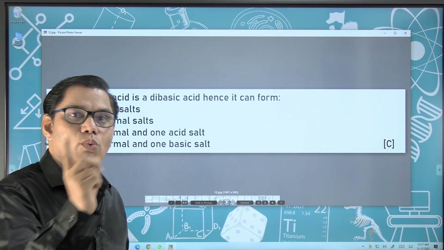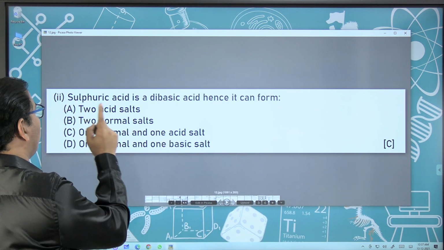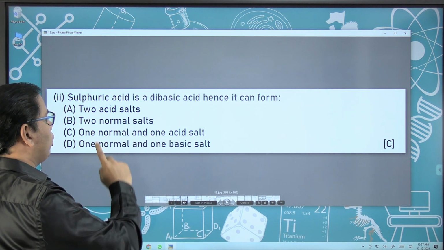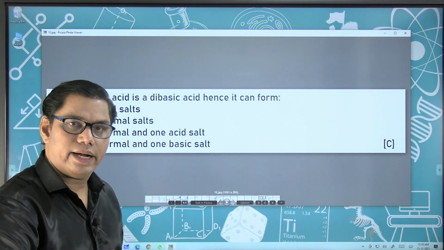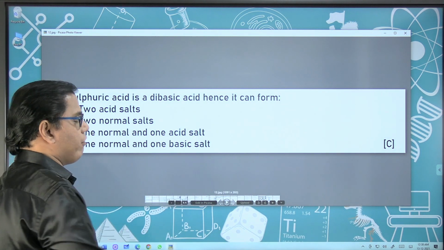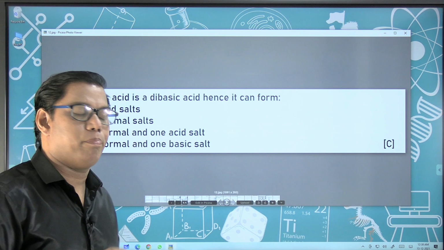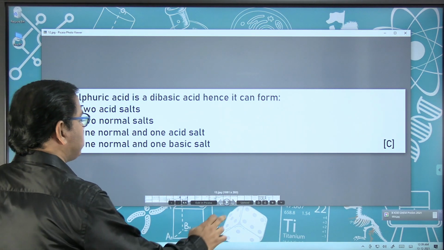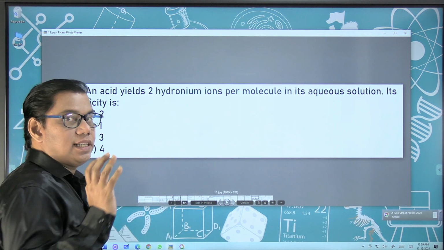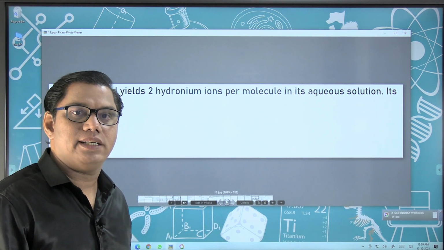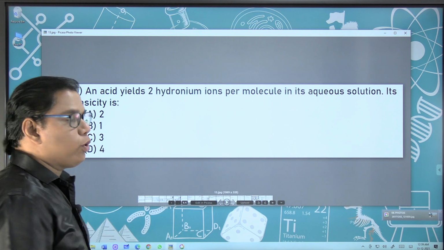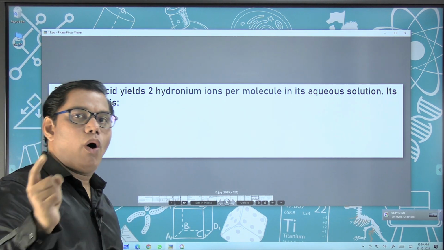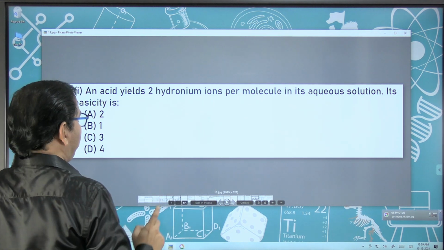So what does it give? One hydrogen ion gives you acidic salt and the other hydrogen ion gives you normal salt. If I set a paper, this question will definitely be there. This is my personal favorite. And another sure shot question which you can expect is the acidity of base and basicity of acid. You have to write the number of hydronium ions or hydroxyl ions which are produced.